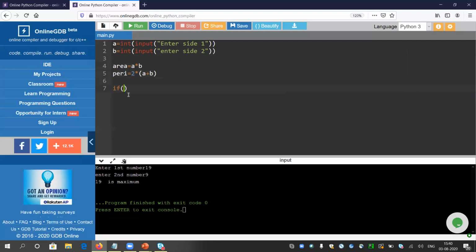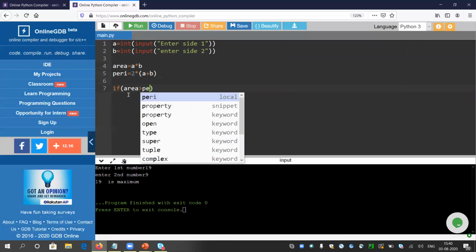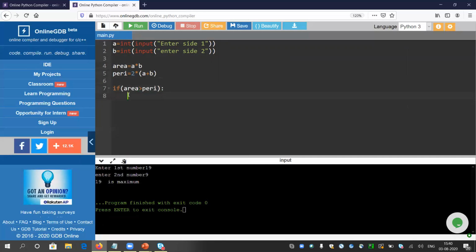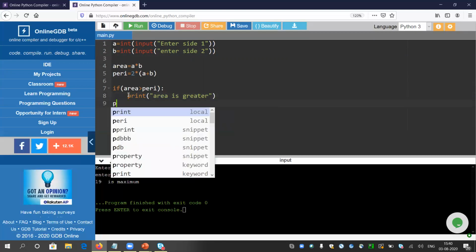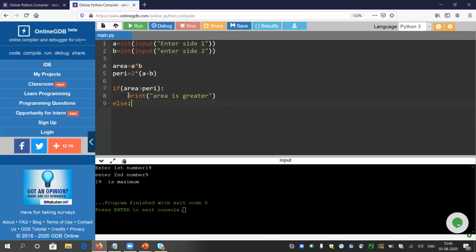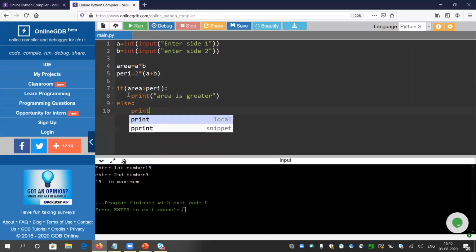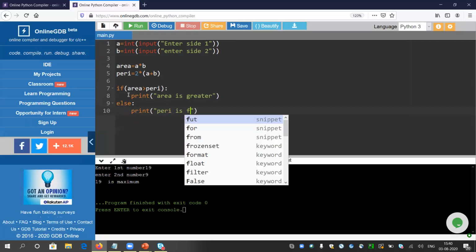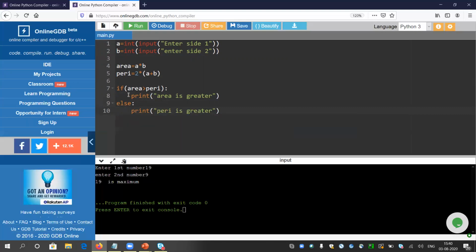And now I'm going to check if area greater than perimeter, colon, print area is greater. So now I do not need to print anything. I can directly write area is greater, and else print perimeter is greater. So I think the idea is clear, right?